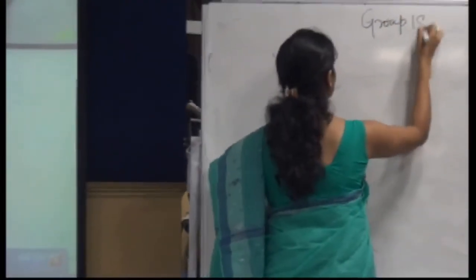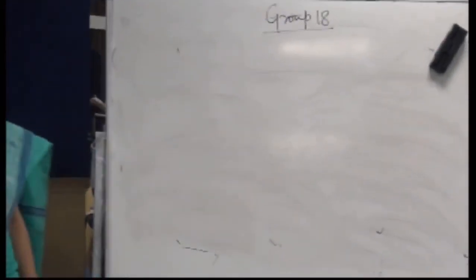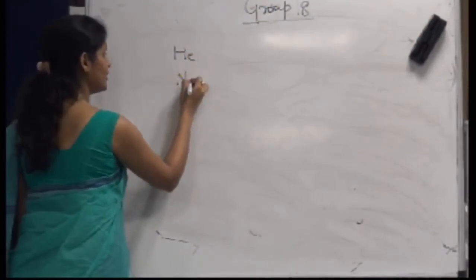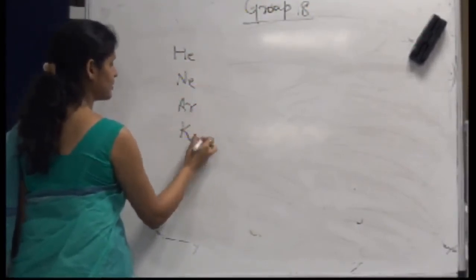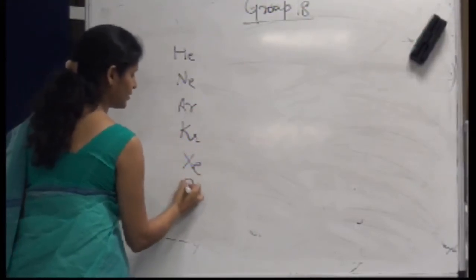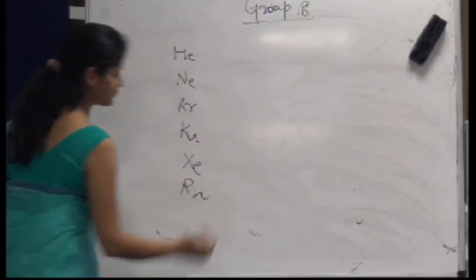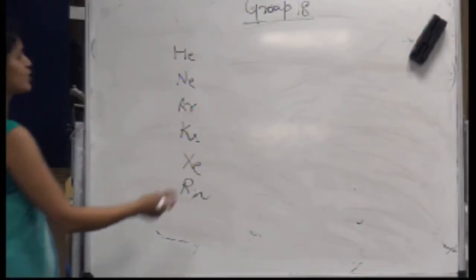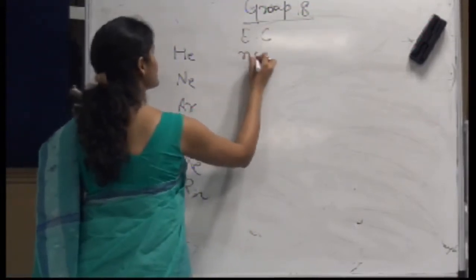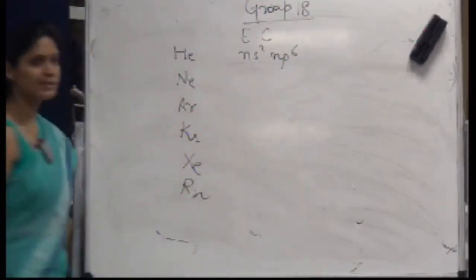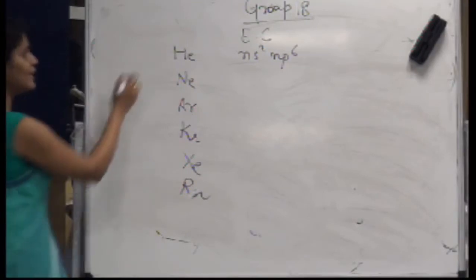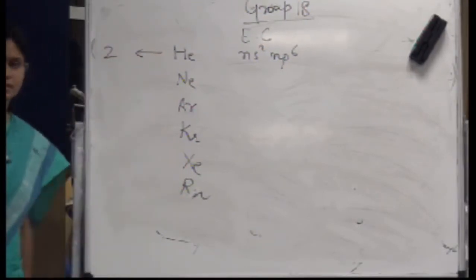So we can start with group 18. What are the various elements in group 18? Helium, neon, argon, krypton, xenon and radon, Rn, right? What is the general electronic configuration? It is ns2 np6. That means it follows the octet rule. All the shells are completely filled, except for helium, which has 2 electrons.